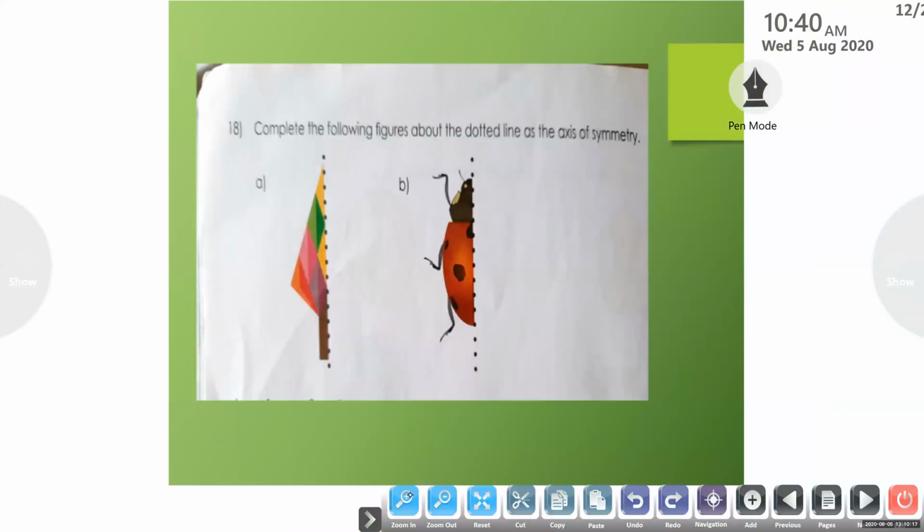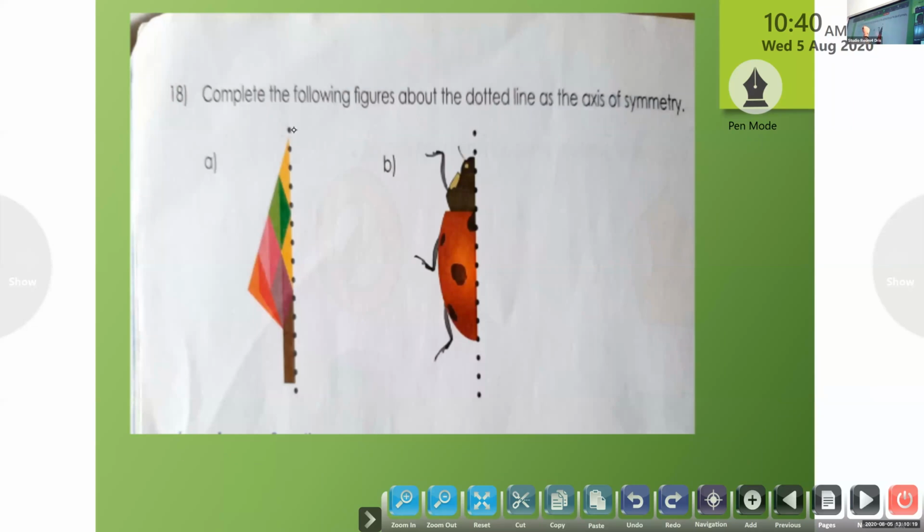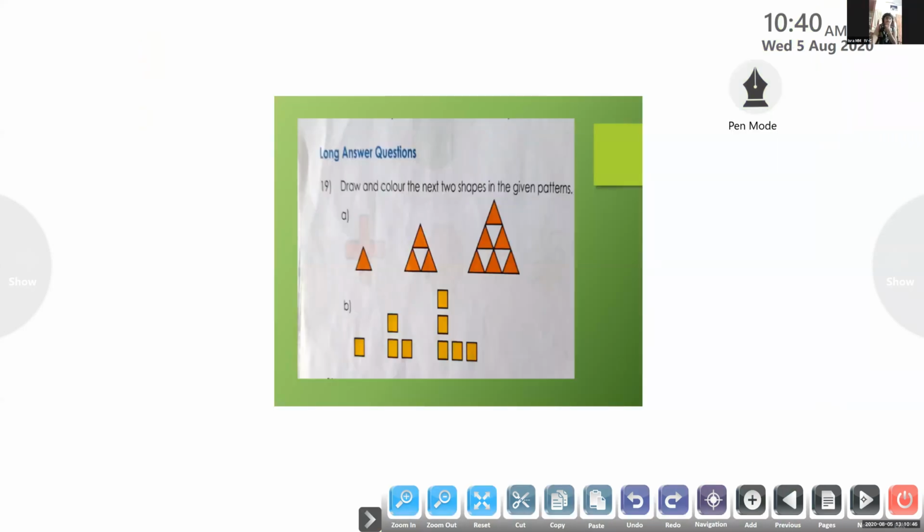18 also. Children, here we have a vertical line of symmetry. Exactly here also you have to draw. Children, try to give the same color also. Here there's a ladybug also, we can draw it here. Observe exactly the left side, and you can take 1 or 2 days to complete this. Okay, children? Okay. Now what about question number 19?